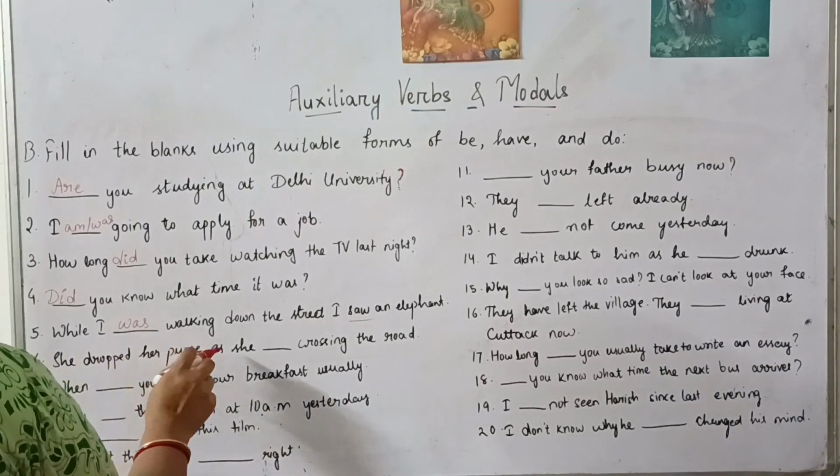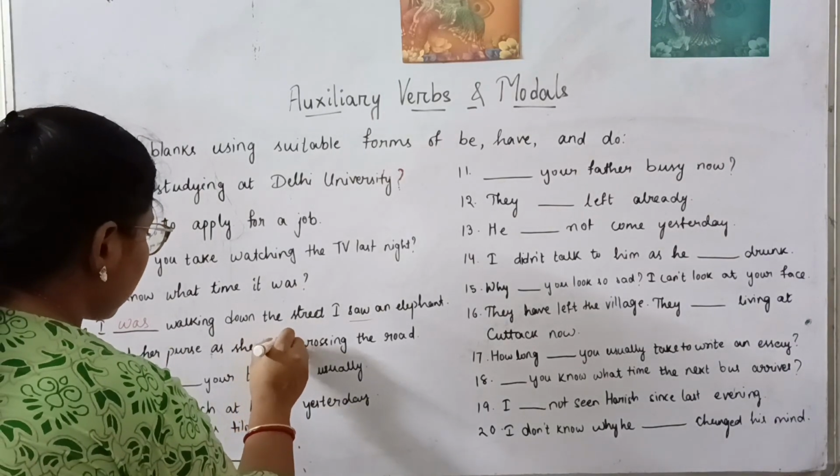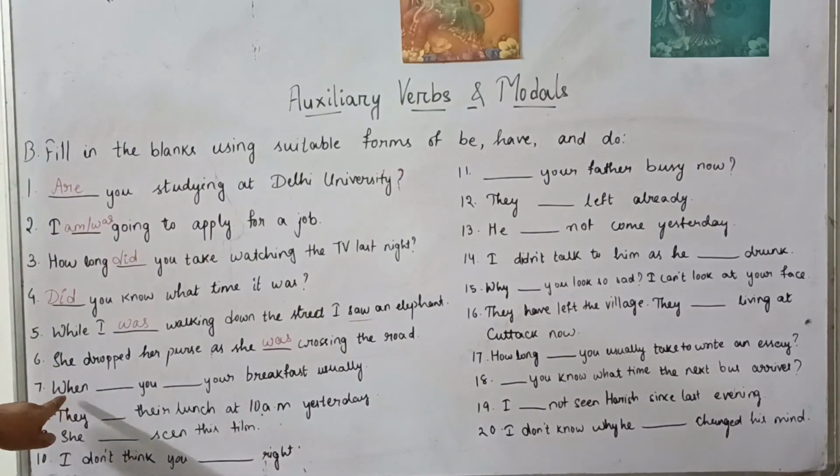She dropped her purse as she was crossing the road. Past tense. She dropped her purse. So this will also be in past tense. She was crossing the road.